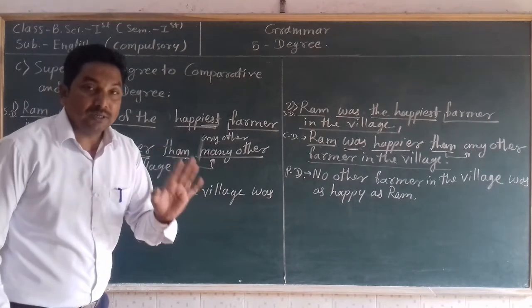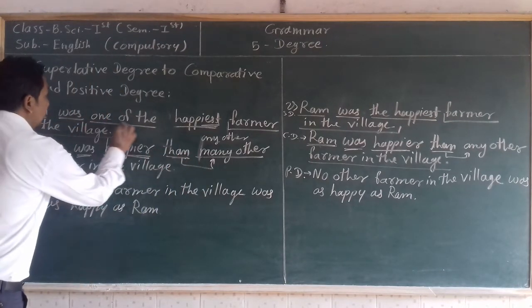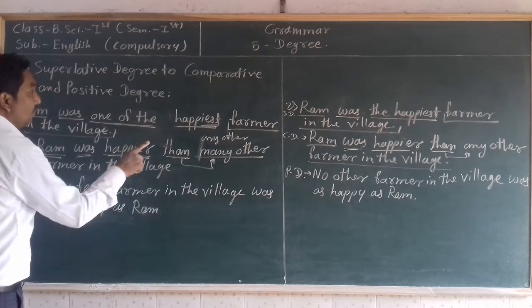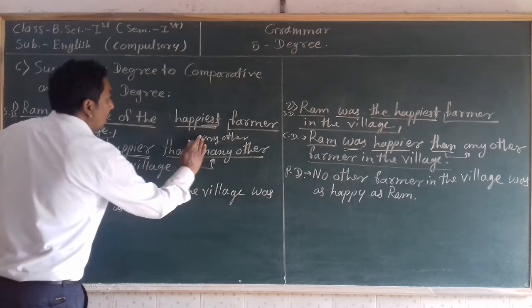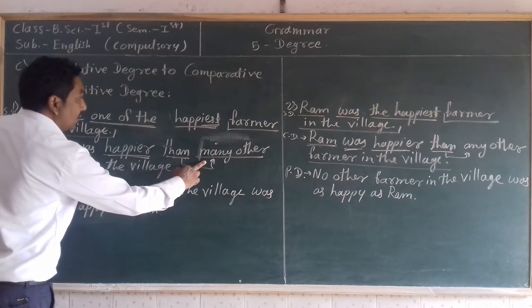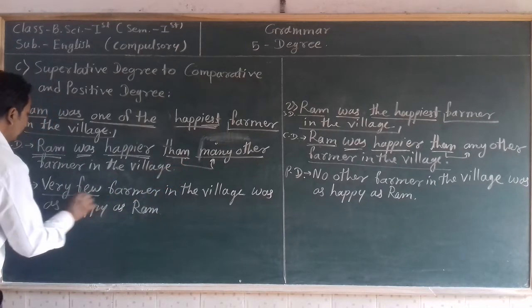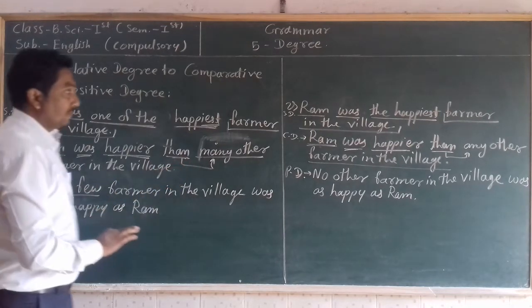The most important thing you need to know: look at this phrase. If this phrase "one of the" is given, then we have to write "many other" after "than". And if "many other" is given in comparative degree, we have to write "very few" at the start of positive degree.